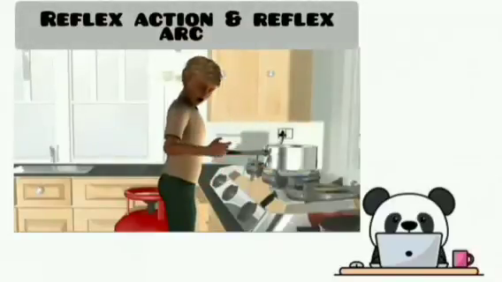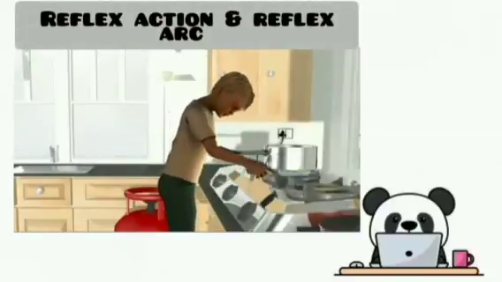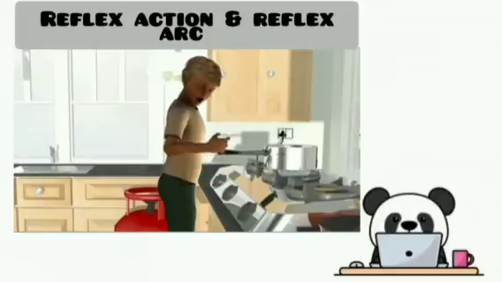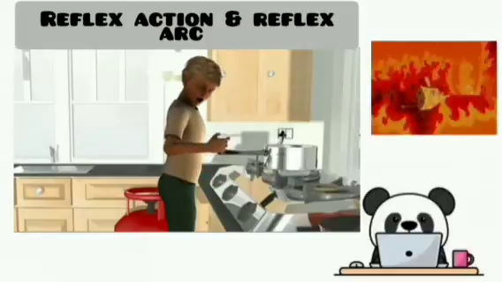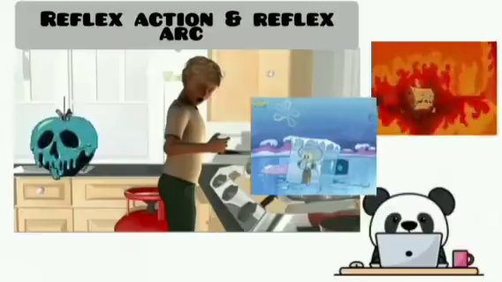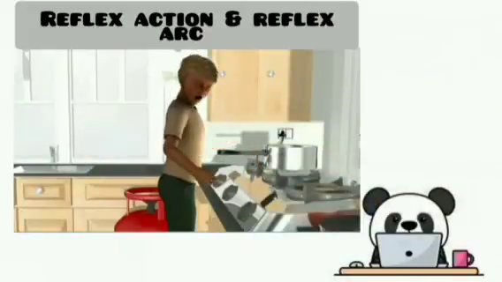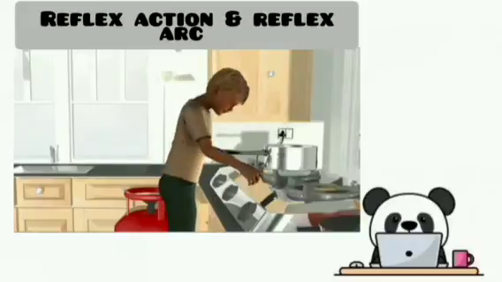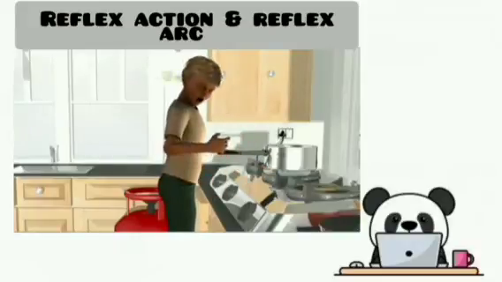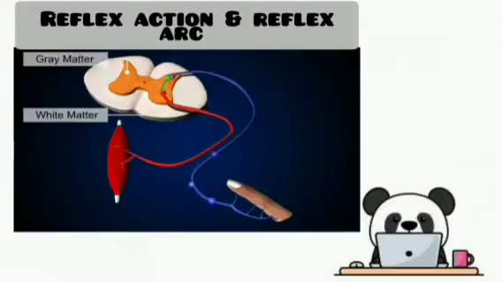and reflex arc. So you might notice that we react externally when we come into contact with an extremely hot or cold object or something poisonous, etc. This quick and immediate involuntary response to an external stimulus that occurs without any conscious effort or thought is called reflex action. Such a reaction requires involvement of only parts of the central nervous system, mostly the spinal cord. The path through which action is conducted is called the reflex arc.